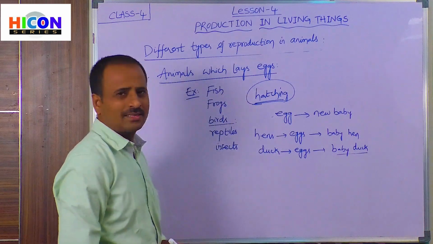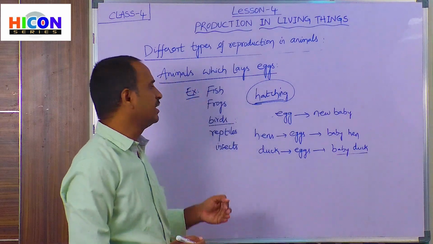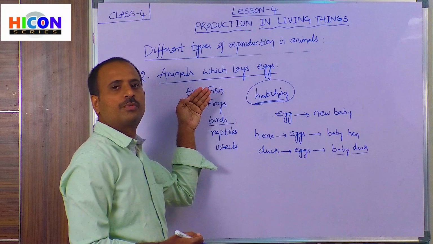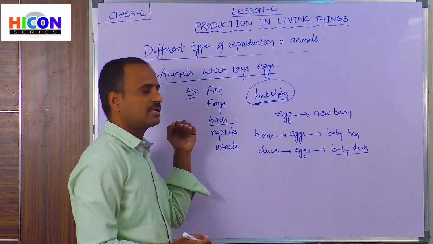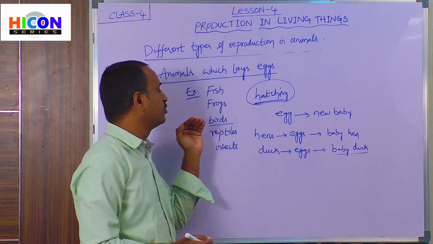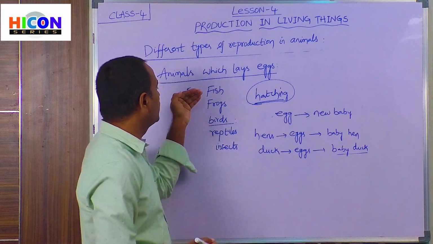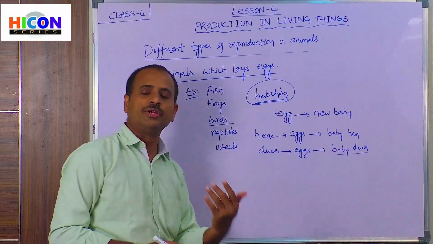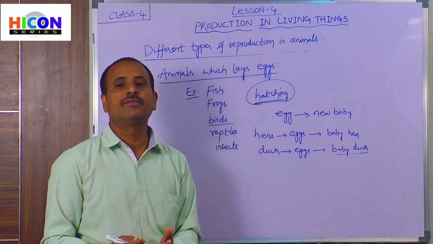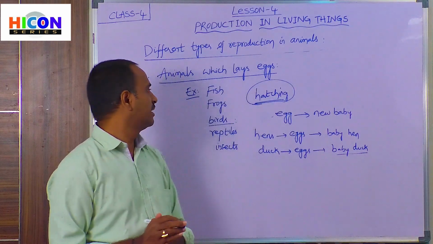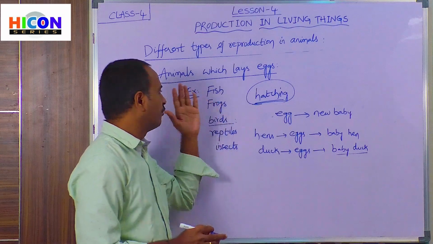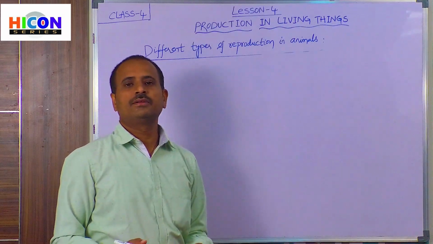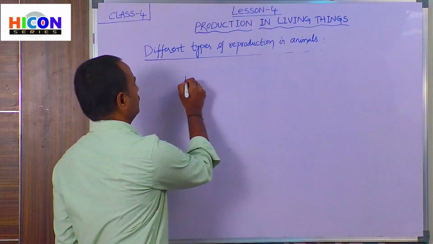So now let us discuss each one, that is, how fish are able to produce new babies, and we will discuss how frogs are able to produce new babies. In this way, we will discuss each one, how they are able to reproduce their young babies with the help of their eggs. So let us see first about fish. So children, about fish.